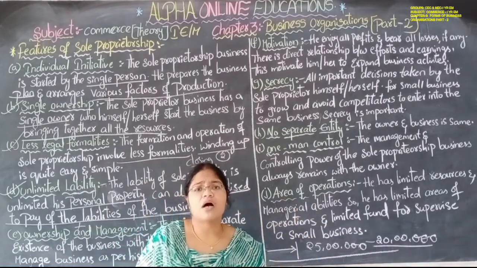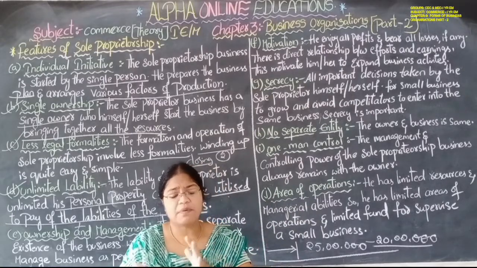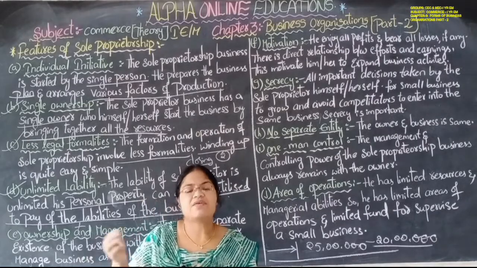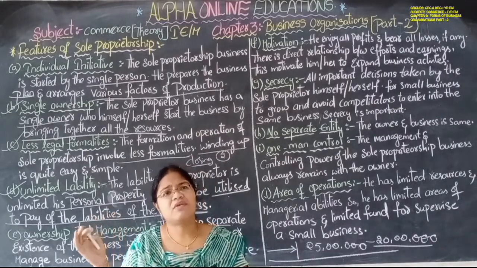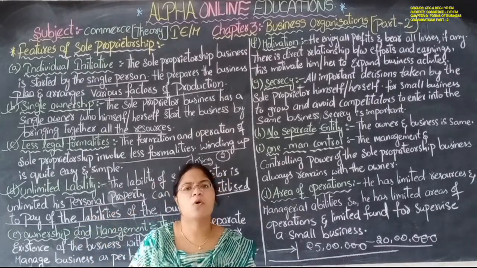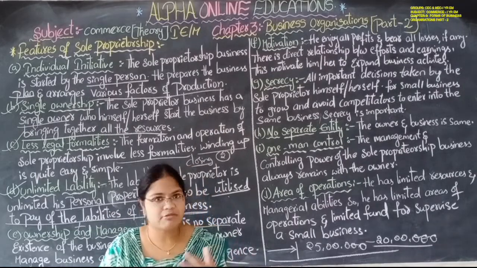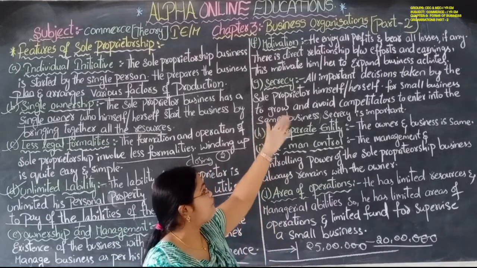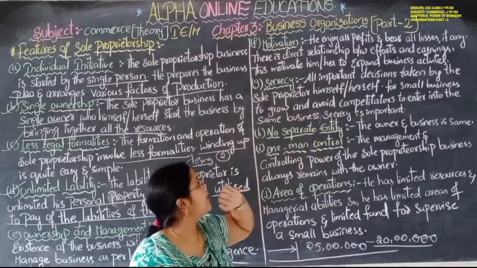If he wakes up at 12 o'clock or 11 o'clock, goes to the shop at that time, and only comes home at 4 o'clock in the evening, the earnings will be very less. So there is a direct relationship between his effort and his earnings.